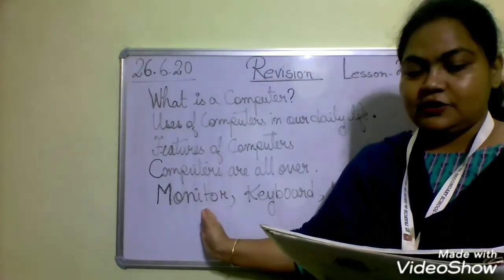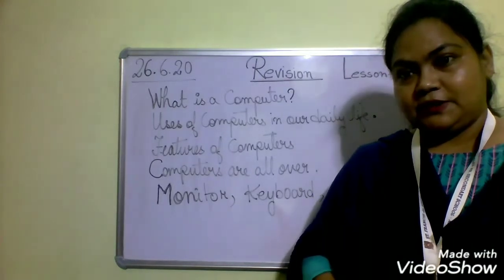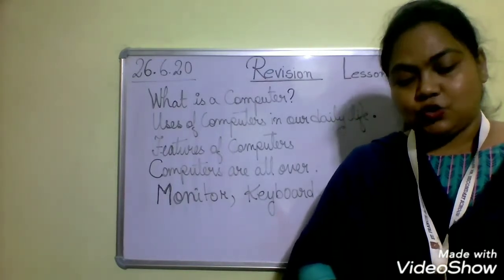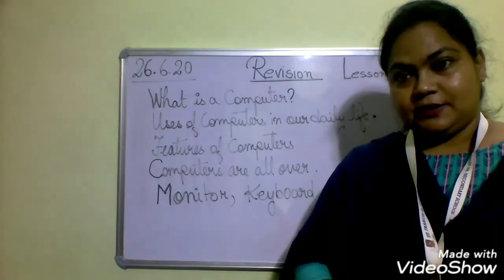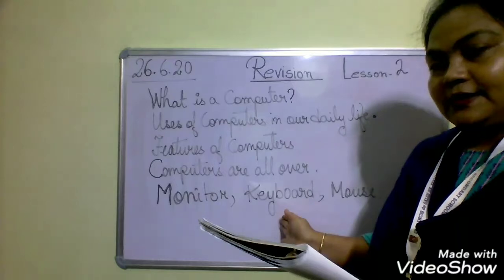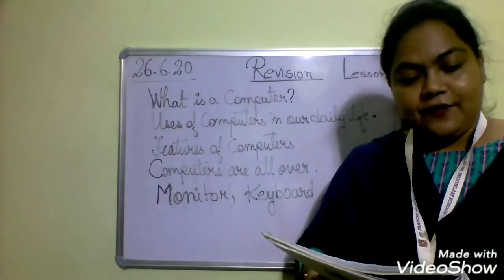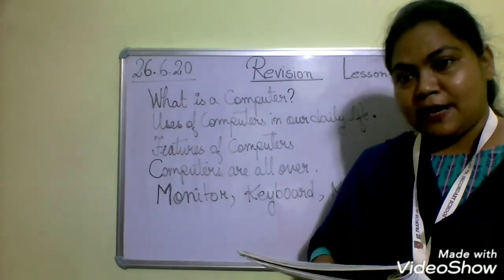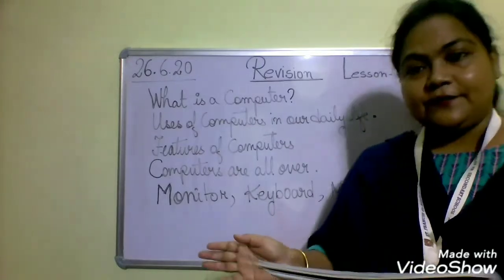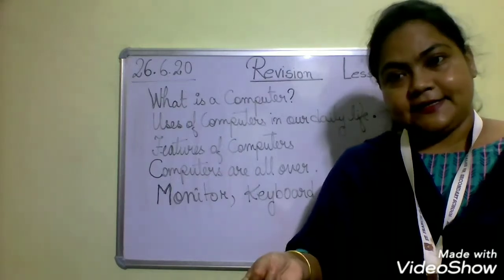Now what is a monitor, children? A monitor is an electronic device that shows pictures for the computer, and it is a TV like screen. Okay children. Then comes keyboard. What is a keyboard? A keyboard is an input device which consists of numbers, letters and other symbols. It is a device which has symbols, numbers and letters in it.